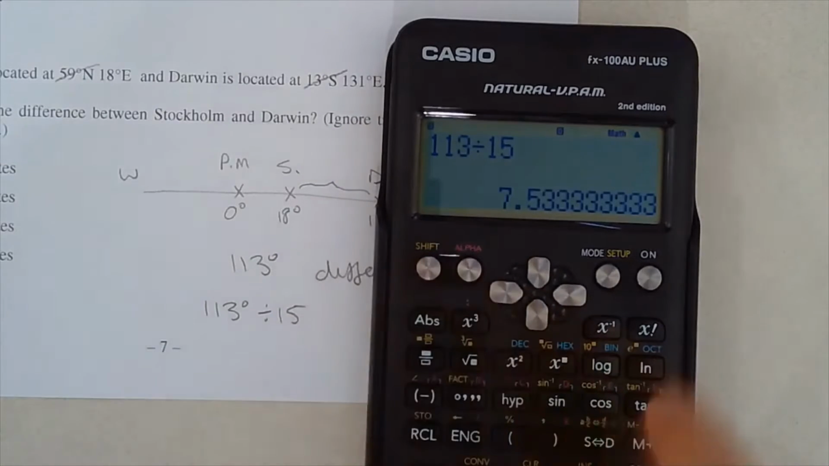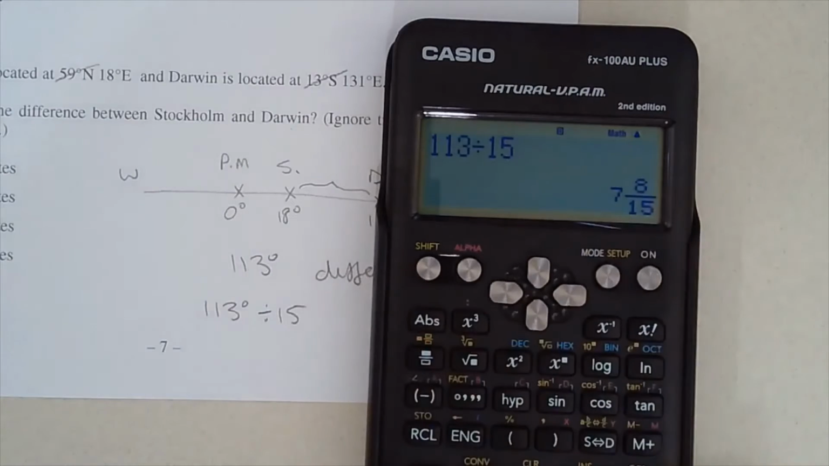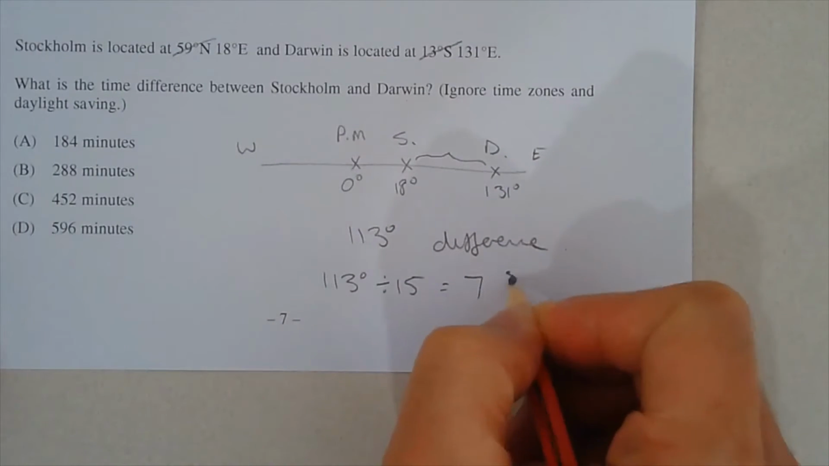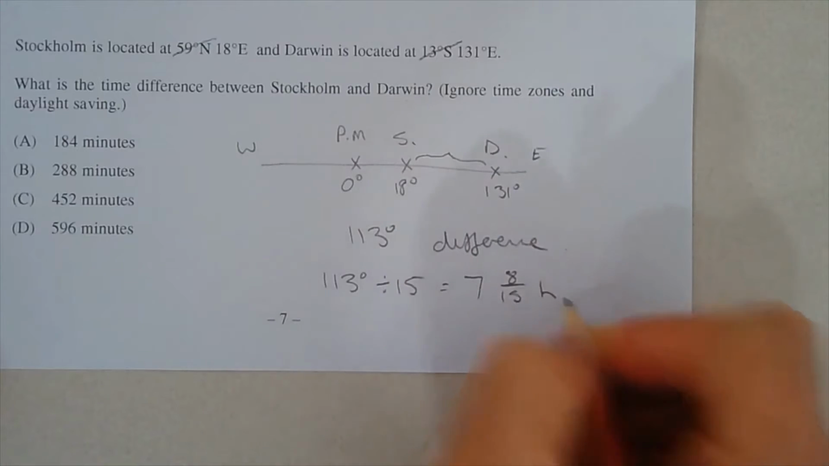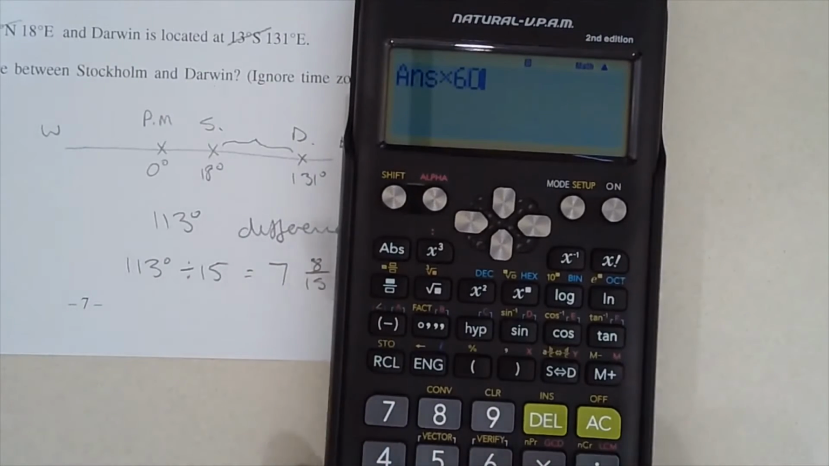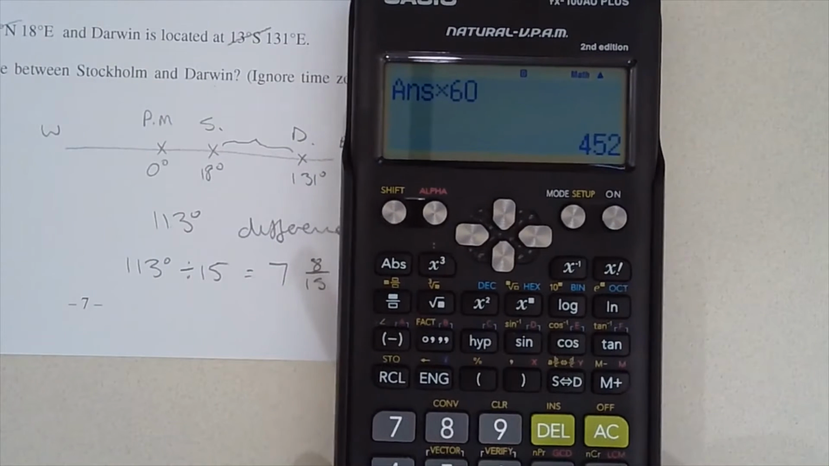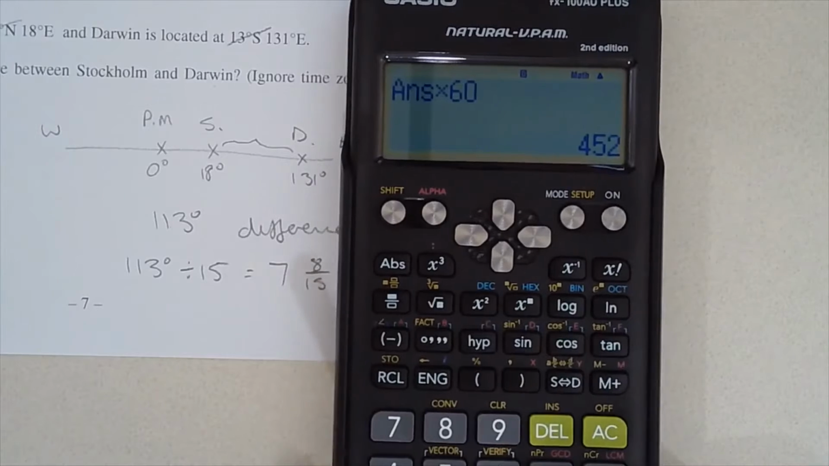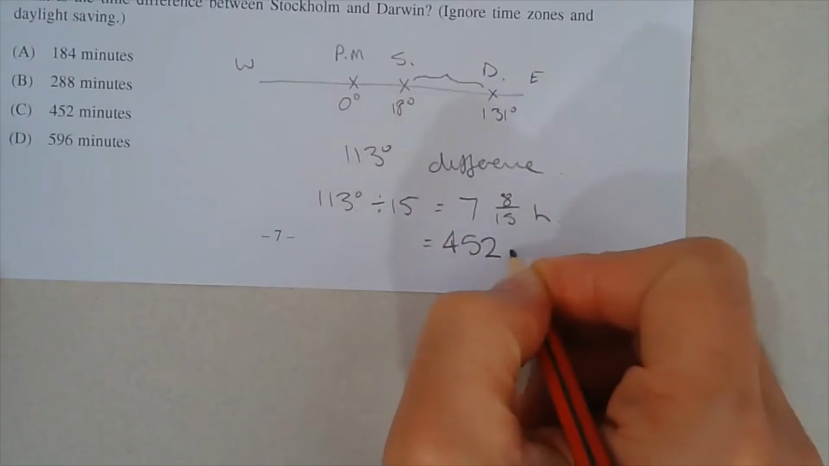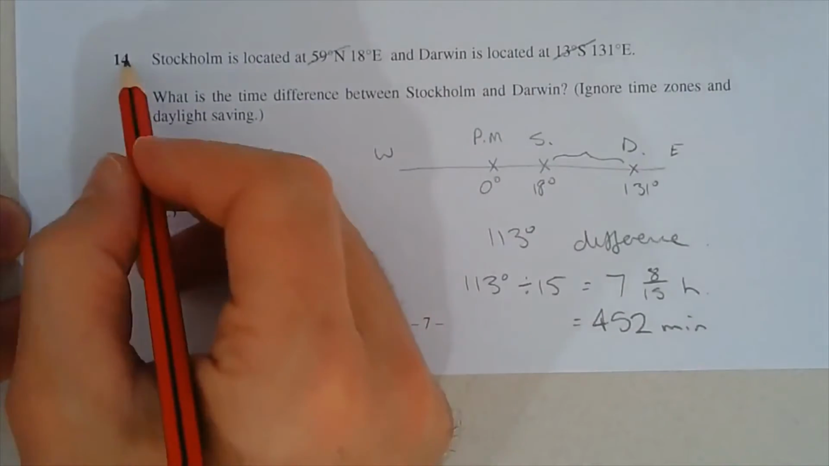So 113 degrees divided by 15, and we get 7.5333. In fact, let me just convert that into a fraction. So it's 7 8/15 of an hour. Now, in minutes, we could multiply that by 60, and we get 452 minutes. And there is an option for that, which is option C.